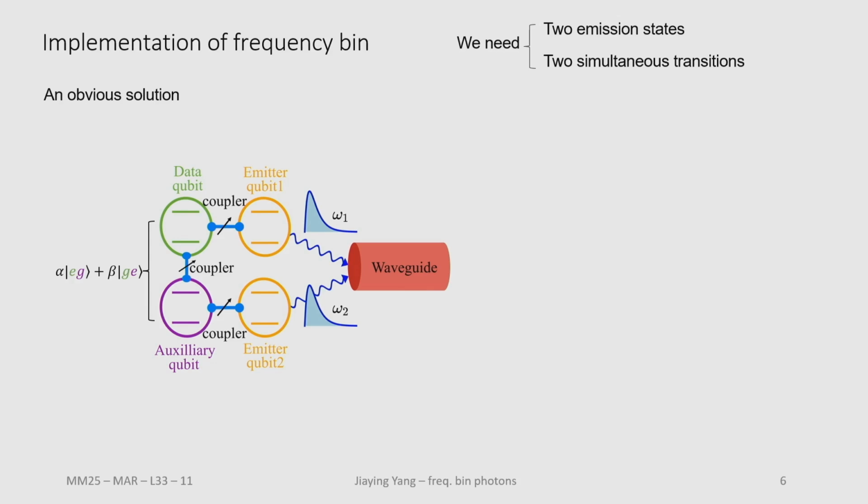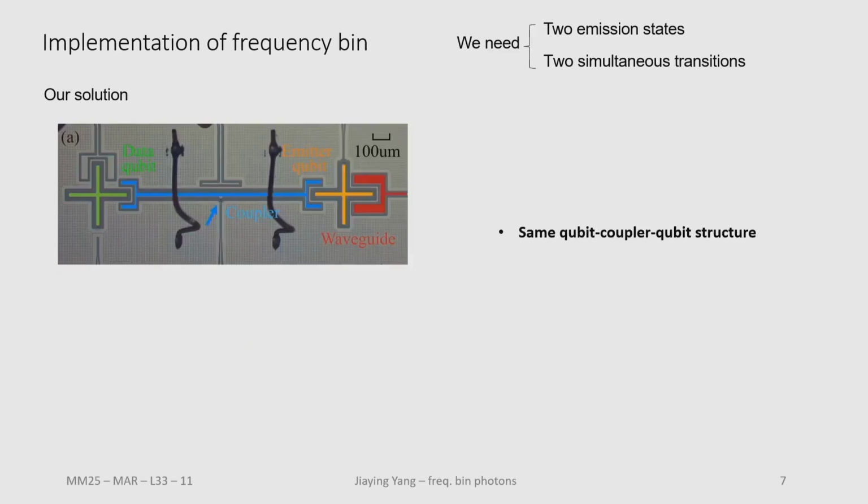With this 4-qubit structure, you can first prepare the entangled state on the data and the auxiliary qubit, and then transfer it to the emitter qubit that's coupled to the waveguide. And with this, we fulfill the two conditions and can generate the frequency-bin-encoded photons. However, this approach needs a lot of qubits, and we didn't go for it. What we do is to use the same qubit-coupler-qubit structure that we previously used.